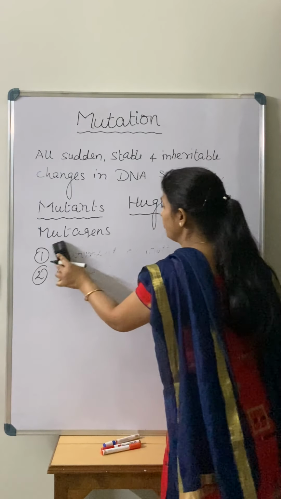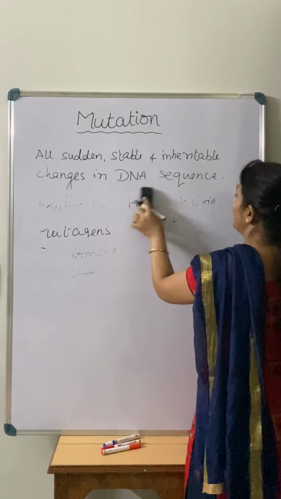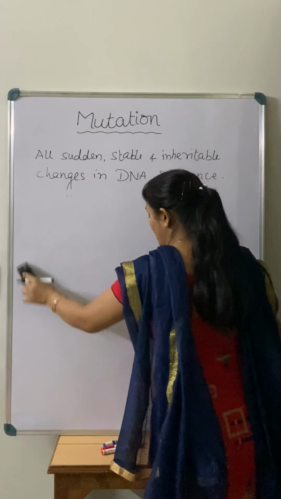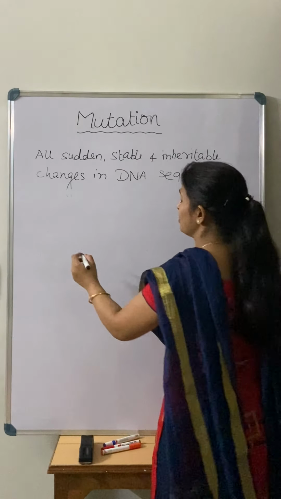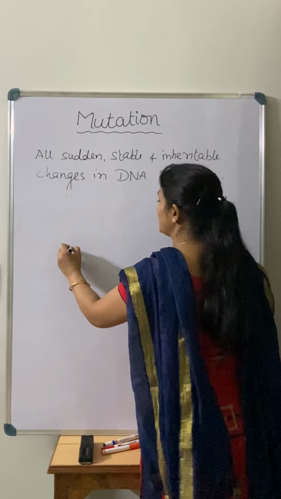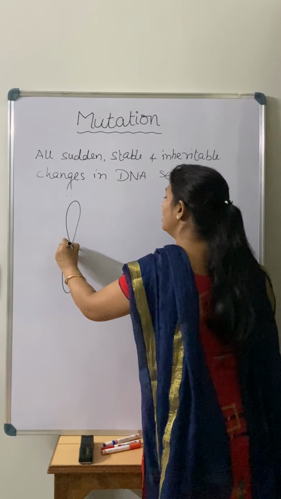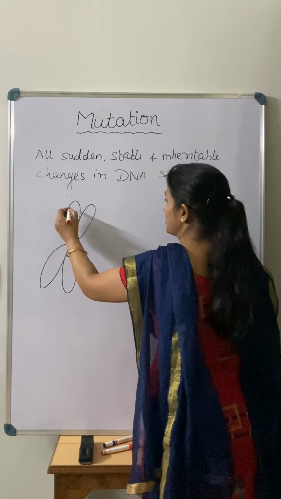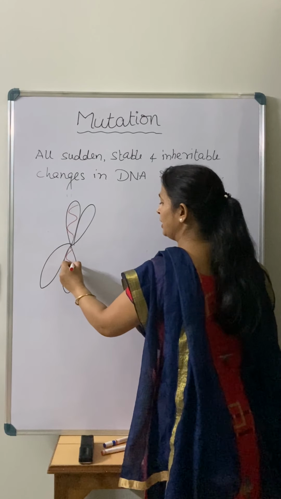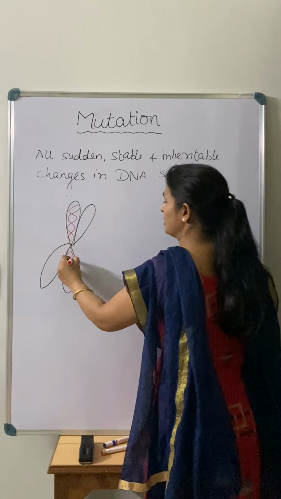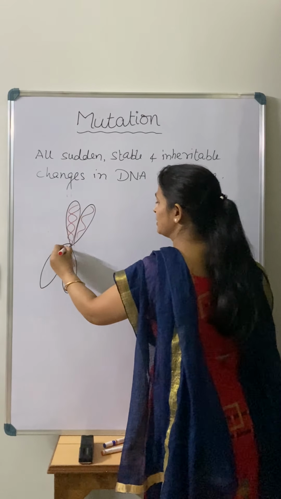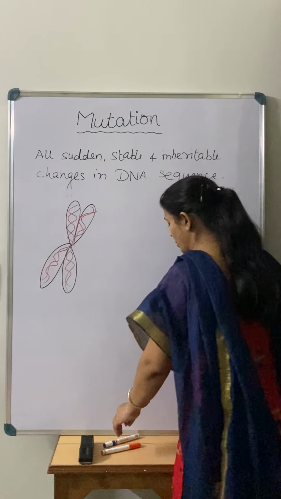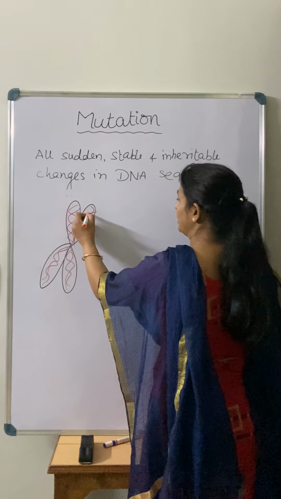If we talk about the types of mutation, mutation is actually where the changes take place. Changes take place basically in the genome, right? Children, before we go into that, you must remember that whenever we are talking about the genome, we are talking about the chromosomes. This is a chromosome structure, and in this structure there is a DNA, right? DNA is a double helical structure. That is in the chromosomes, because chromosome is made up of DNA plus protein.